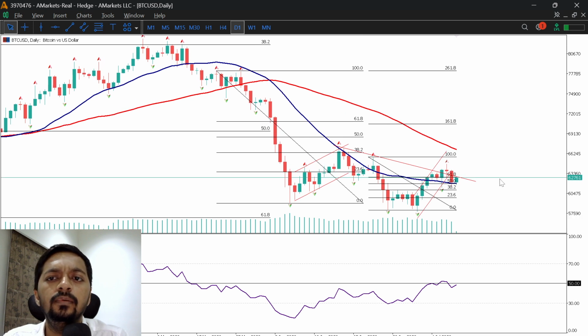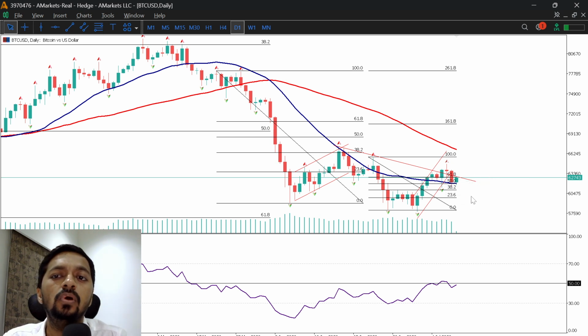Also, if you look at the pattern formation, there is a formation of an evening star pattern at an important price point. Why am I saying this? There is a downward trend line. Also, there is a horizontal resistance. Also, there is a Fibonacci level. Also, there are the 21 period and 55 period averages.